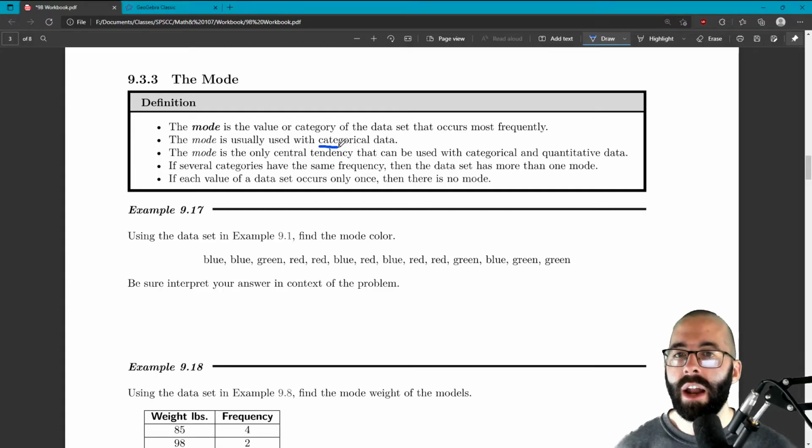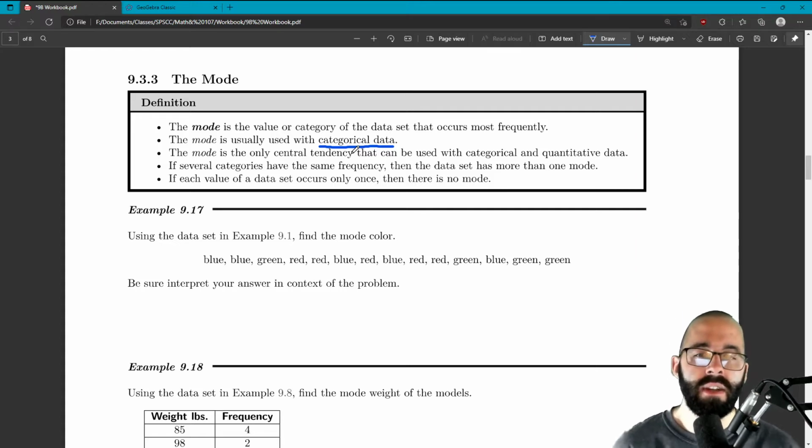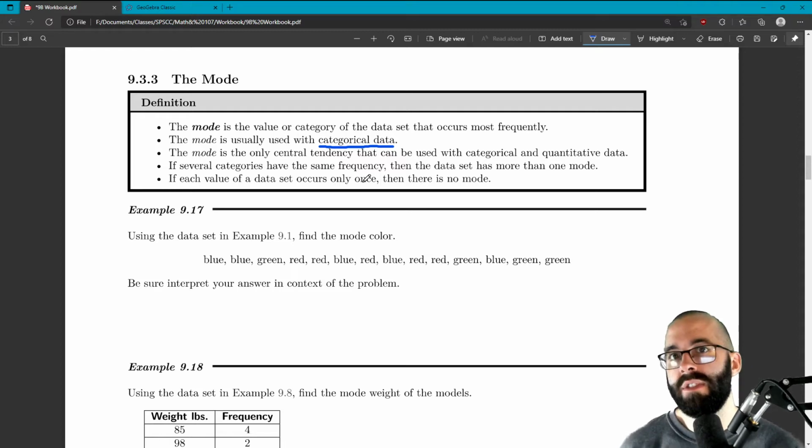Very frequently, it's used with categorical data. So the previous two, mean and median, only make sense for quantitative data, for numbers that have meaningful values and size. But this can be used for both categorical and quantitative data. If several categories have the same frequency, then it is possible to have more than one mode. It's the one that occurs most frequently, but if two things are just as frequent, then the mode will be both of them. And if everything only occurs once, so if everything is tied for the same frequency, then there's no mode.